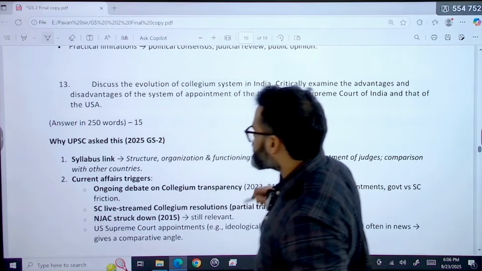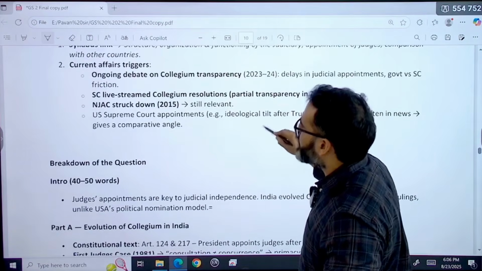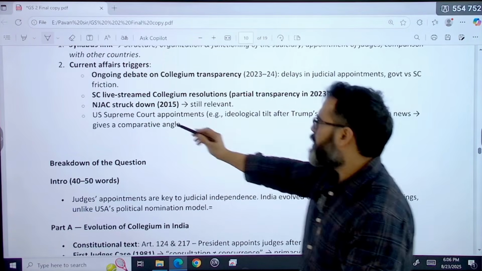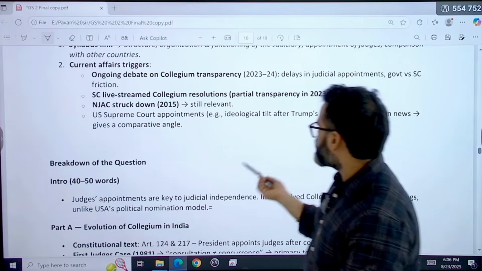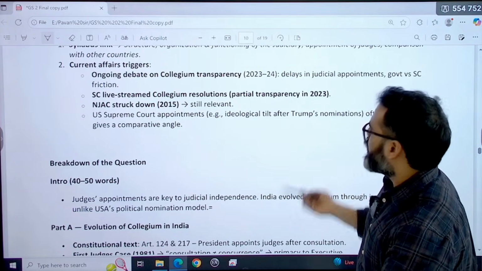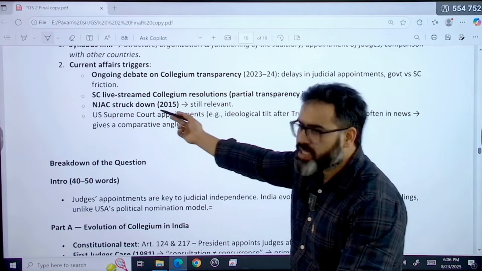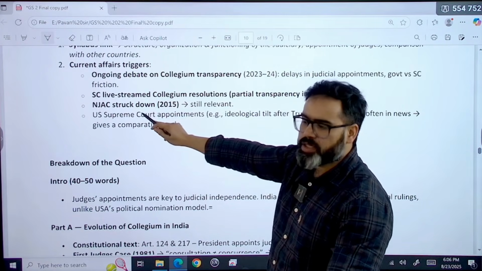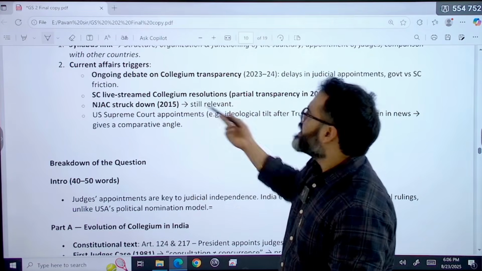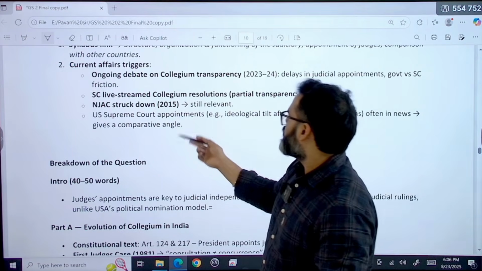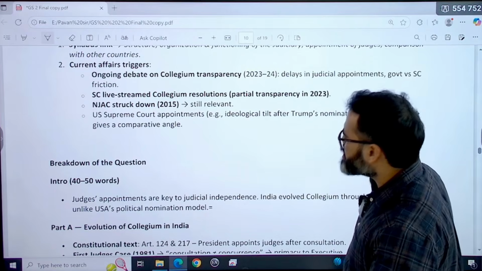So the collegium system, most of the time, is an ongoing debate. Supreme Court live stream of collegium resolutions, partial transparency in 2023, NJAC struck down in 2015, that is what we used to call the Fourth Judges case. This question was asked by UPSC in the prelims also, still it is relevant, and the US Supreme Court appointment too. These are in the news only.